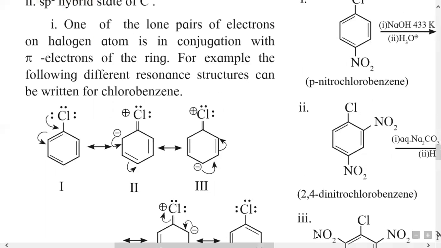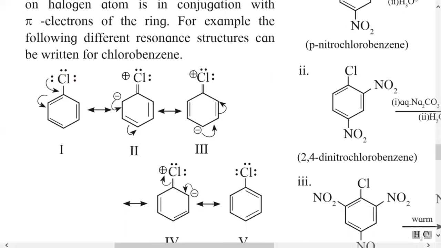Now the first reason: the halogen atom has three lone pairs of electrons, and the fourth is used for bonding with the aromatic ring. One of the lone pairs of electrons of the halogen atom, here chlorine, is in conjugation with the pi electrons of the aromatic ring. For example, the following resonance structures can be written for chlorobenzene.